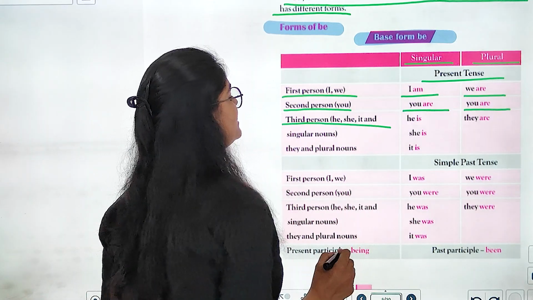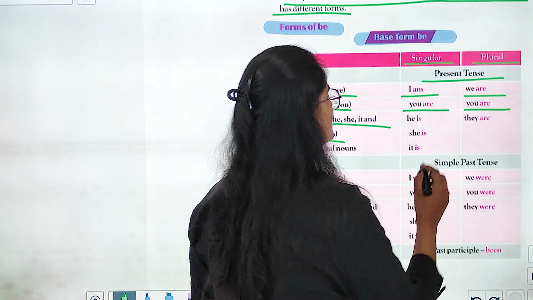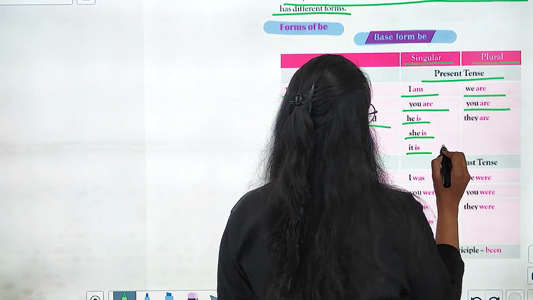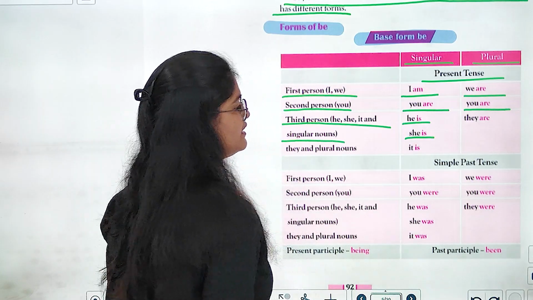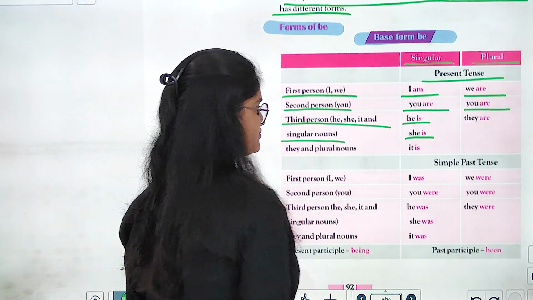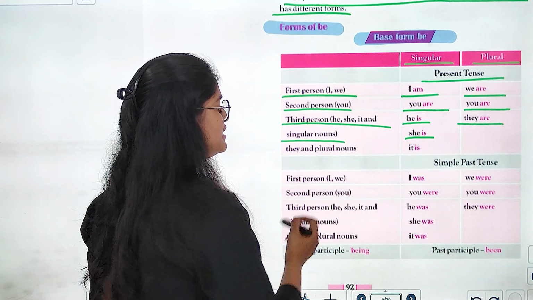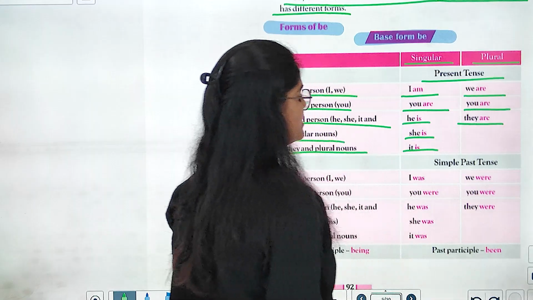Third person he, she, it and singular nouns के साथ he is and she is, right? And in the plural it is they are.